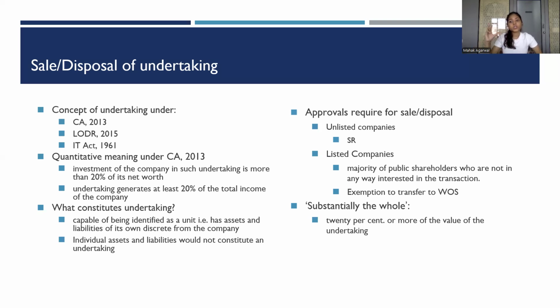Now, an interesting thing to note here is where a company decides to sell not the whole of the undertaking, but a substantial part, that is substantially the whole of the undertaking. Now, what is substantially the whole? Substantially the whole means 20% or more of the value of the undertaking. In that case, too, the approval of the shareholders by way of a special resolution will be required.